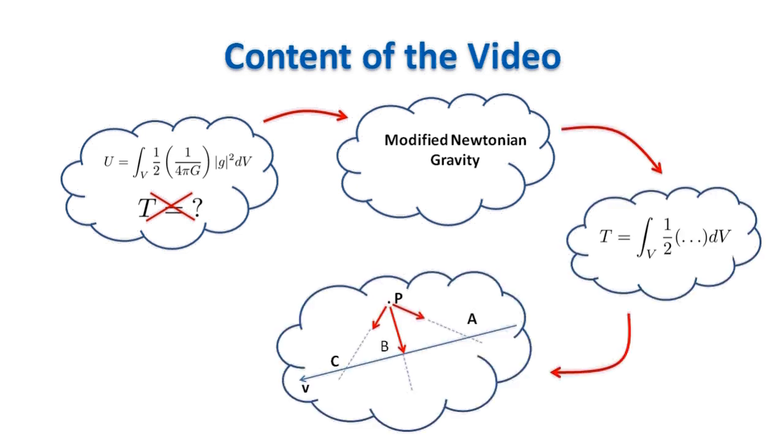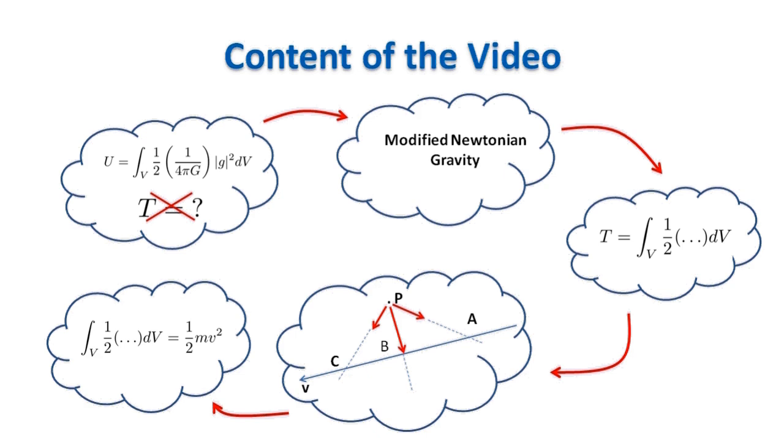Show that when a mass is moving, its gravitational potential will move with it. At a given point in space, close to the moving mass, fields will change in both amplitude and direction. Show that the integral of the kinetic energy of the field's variation in the whole space is exactly equal to 1/2 the mass times the velocity squared.